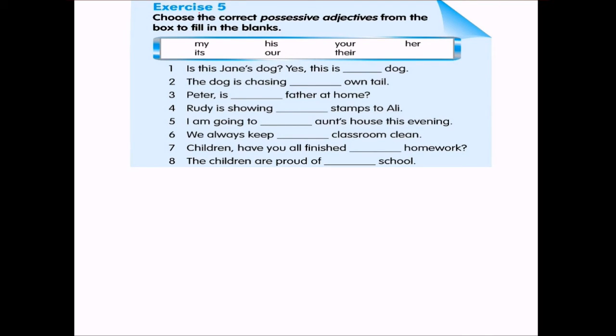Exercise 5. Choose the correct possessive adjectives from the box to fill in the blanks. Is this Jane's dog? Yes, this is his dog. We use possessive adjectives because the subject possesses the thing, or the thing belongs to it. The dog is chasing its own tail. Peter is your father at home.